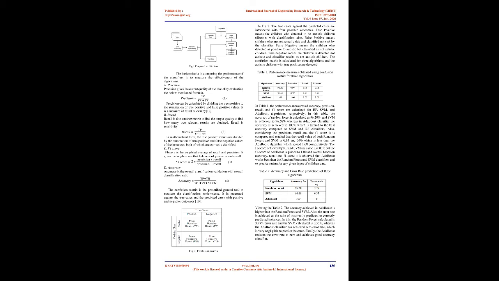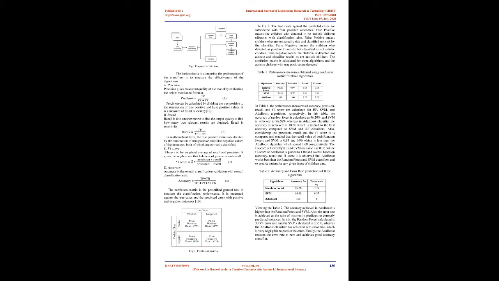A. Precision. Precision gives the output quality of the model by evaluating the below mentioned formula. Precision can be calculated by dividing the true positive by the summation of true positive and false positive values. It is a measure of result relevancy. B. Recall. Recall is also another metric to find the output quality, to find how many truly relevant results are obtained. Recall is sensitivity. In mathematical form, the true positive values are divided by the summation of true positive and false negative values of the instances, both of which are correctly classified.